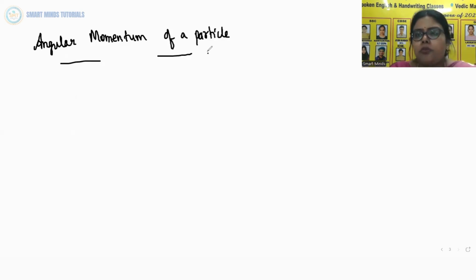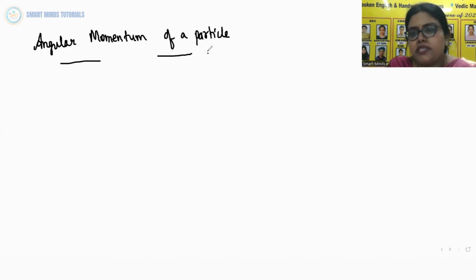So just as the moment of force is the rotational analog of force, the quantity angular momentum is the rotational analog of linear momentum. Linear momentum is in the case of translational motion, and angular momentum is in the case of rotational motion.